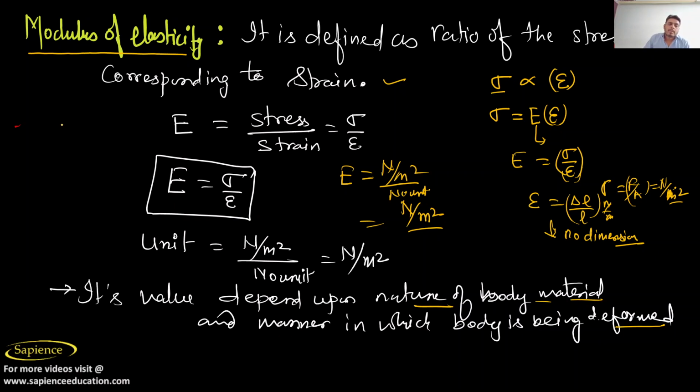For example, if a body is being stretched like this, upward and downward, it is a different thing. If the body is cut like this, it is a different thing. If the body is being compressed from up and down, there will be different values of modulus of elasticity, but it depends upon the material. Basically, it depends upon the material as well as how it is being deformed. Okay,